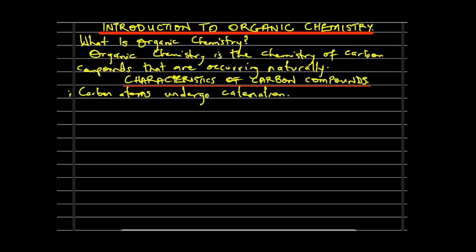So what is catenation? Catenation is a process whereby carbon compounds possess covalent bonds between their own atoms.